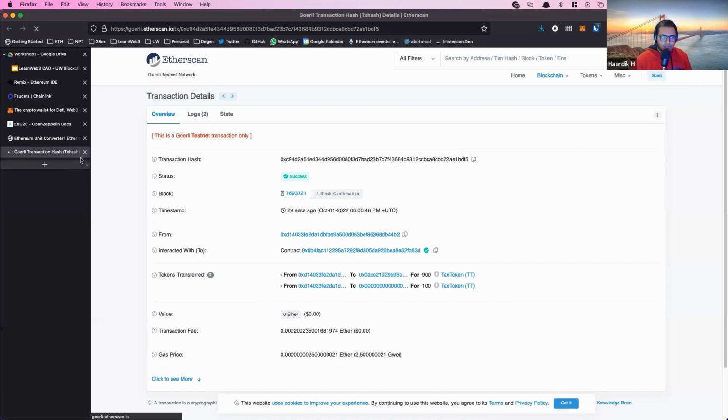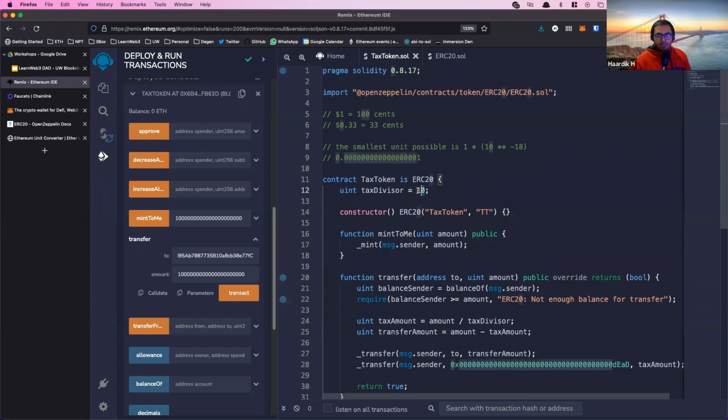All right, we're at time and the demo is complete. So the tax token works. You can change this amount to charge different amounts however you want.